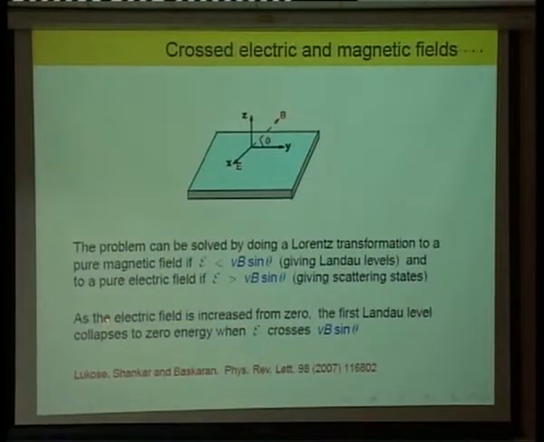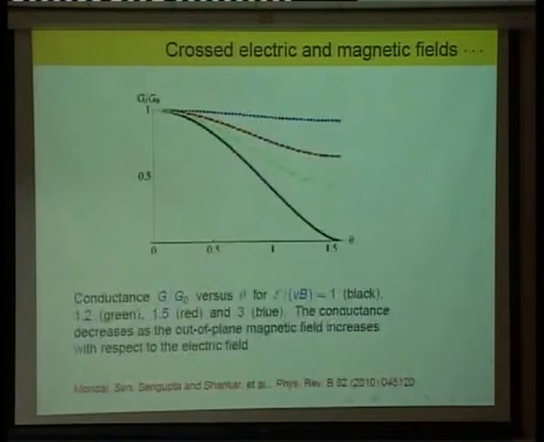Okay. So as you increase, so let's say you have a magnetic field and you increase the electric field from zero, the first Landau level collapses to 0 energy, as I said, when E crosses the magnetic field. Okay, so that's the mathematics. So here is what we found looking at the conductance. So okay, so what this is that we have taken different ratios of E by v times B. So this is dimensionless in the units we are working in.